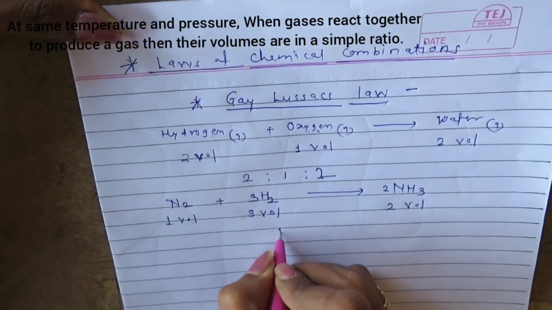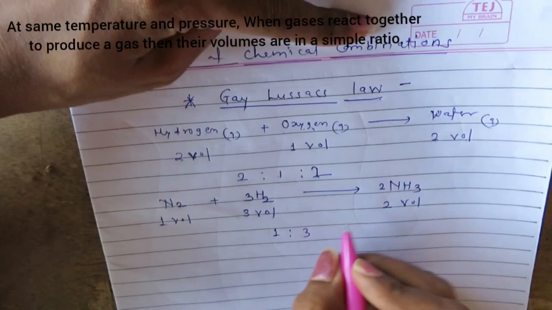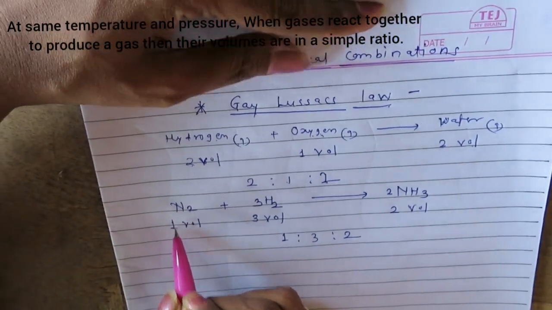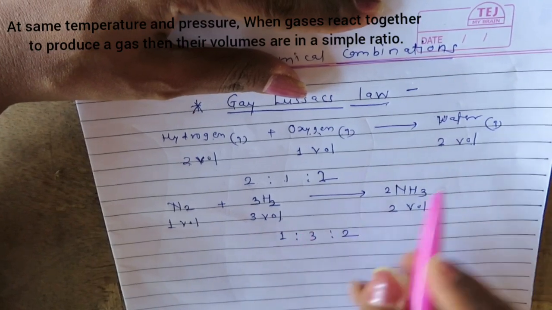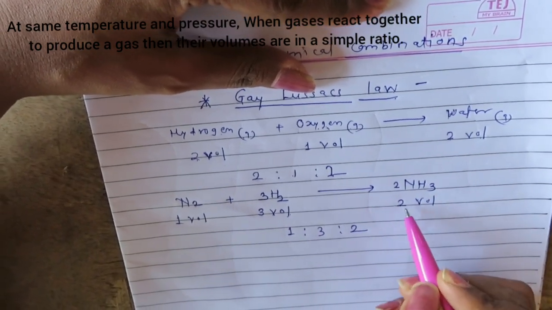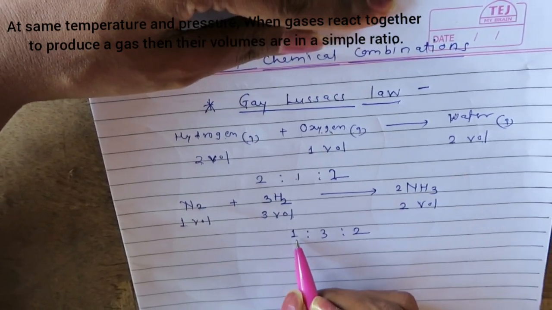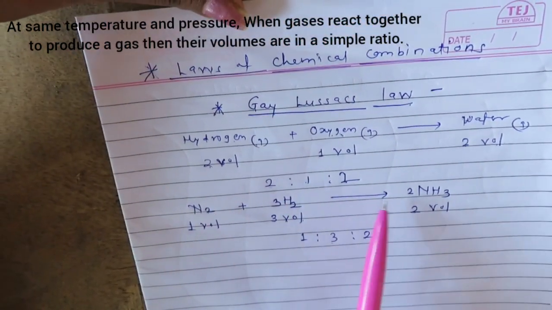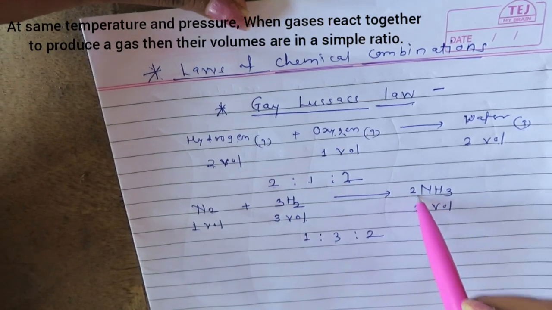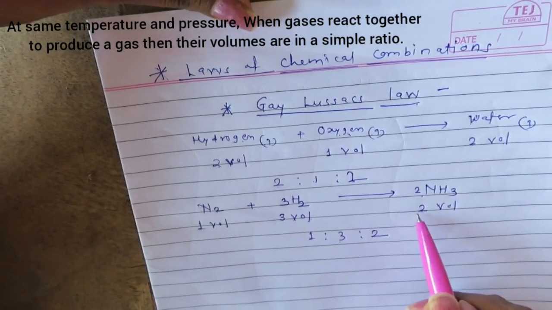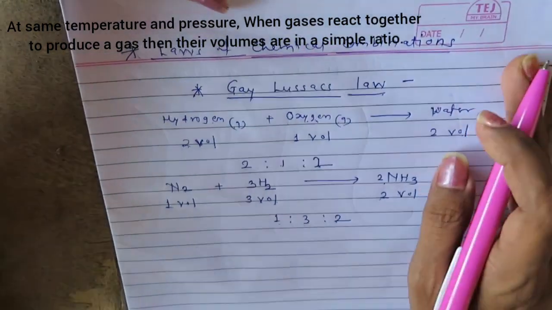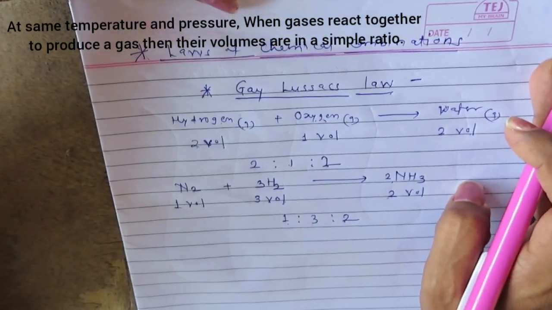So the ratio is 1:3:2. So if you take 1 liter of nitrogen, you will require 3 liters of hydrogen to produce 2 liters of ammonia. So they combine in a simplest ratio, which is 1:3:2. So whenever gases react together to form a gaseous product, then the volumes of the gases are in a simple whole number ratio. That is all about Gay-Lussac's law.